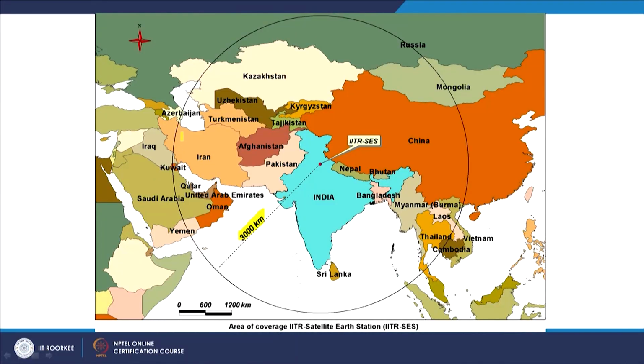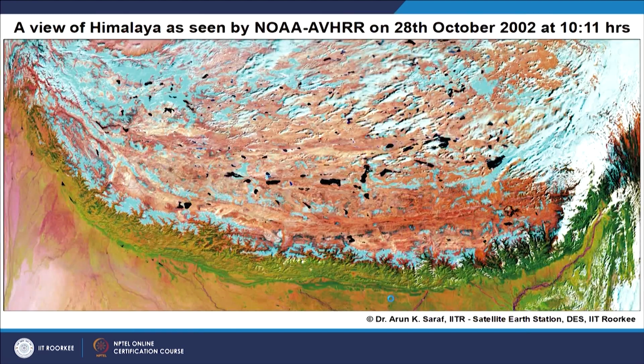You can see that 80% or 90% of Iran and Turkmenistan, Afghanistan, Pakistan, and more than half of China, Russia, all these countries are covered, and we are acquiring data. Of course, the purpose is different, which I am not going to discuss. This is one of the examples: the entire Himalaya in one satellite pass. This is not a mosaic, but just one swath, in one go, one orbit, and the entire Himalaya has been covered.